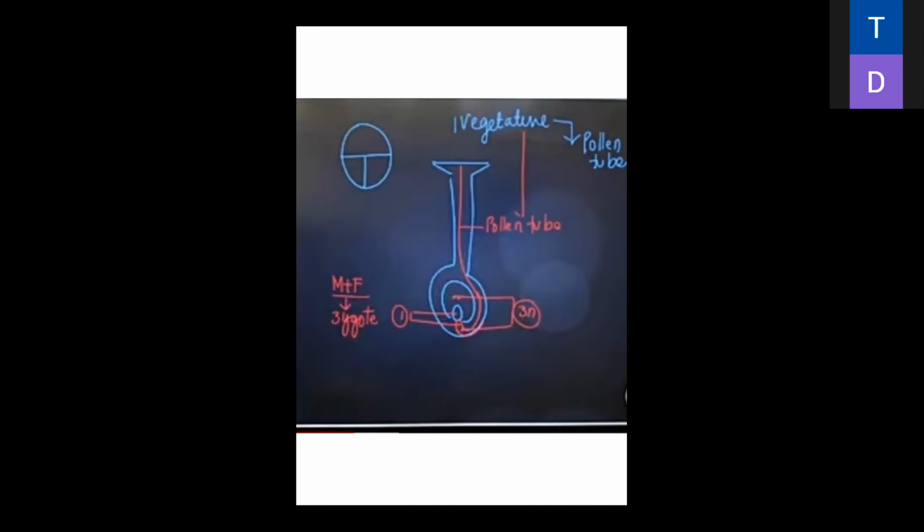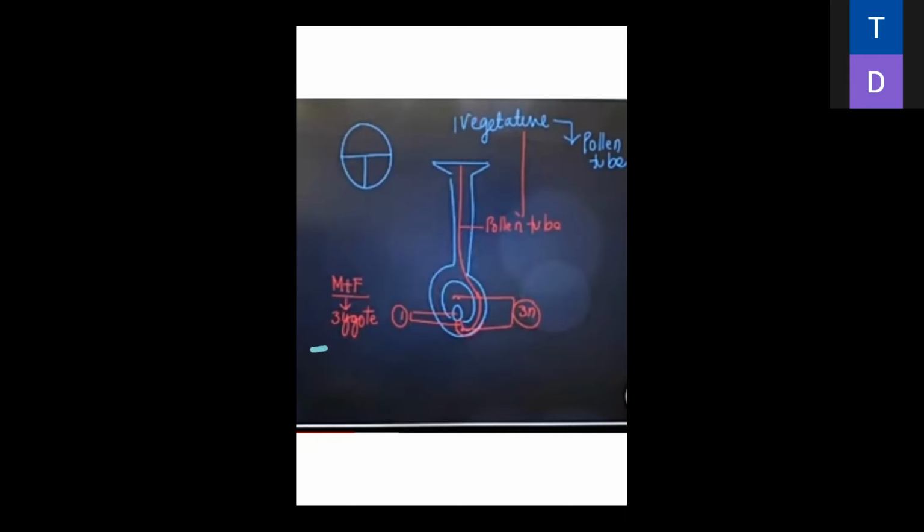The first part makes the vegetative cell, which forms the pollen tube.